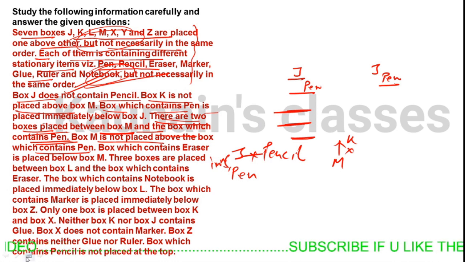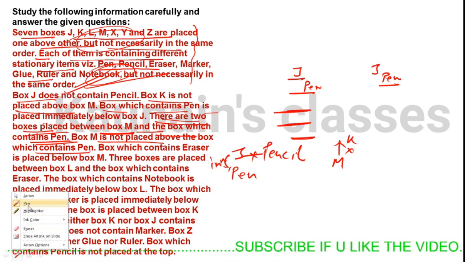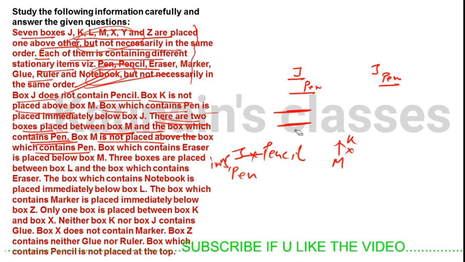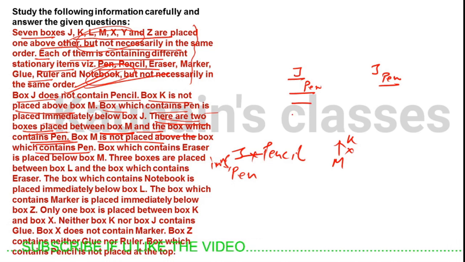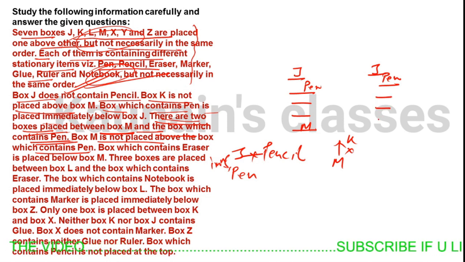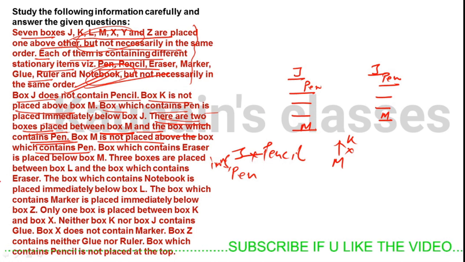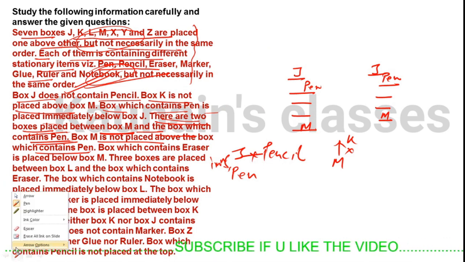I need some place to solve this question. Let me change the color of the pen.